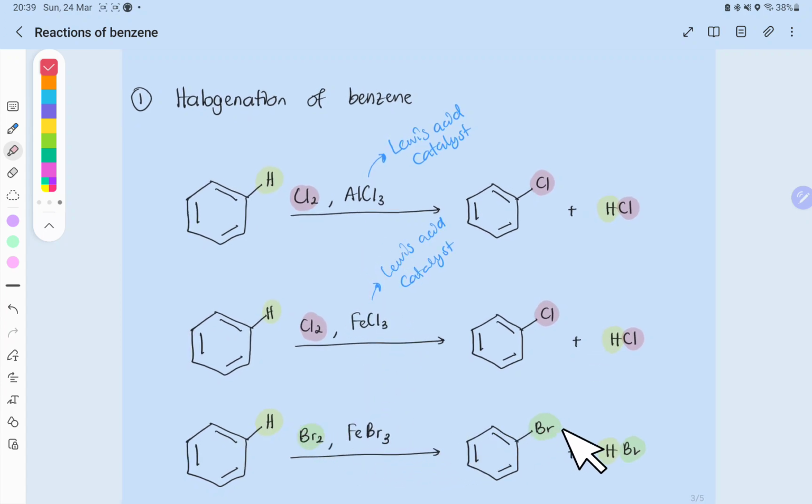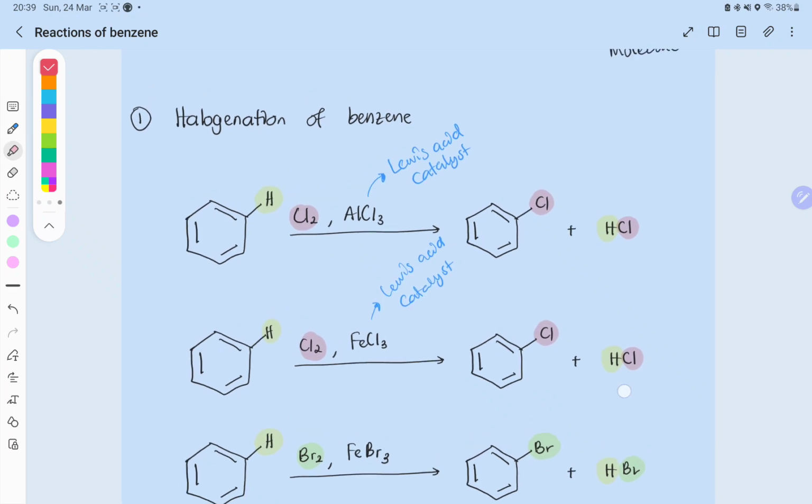So what happen here is that kita akan tukarkan Br kepada tempat hydrogen ini. So we swap places. Br akan pergi sini, H akan pergi dekat sini. So kita akan dapat Br dekat sini, and this is HBr and Br. Okay, so this is how we get halogenated benzene.